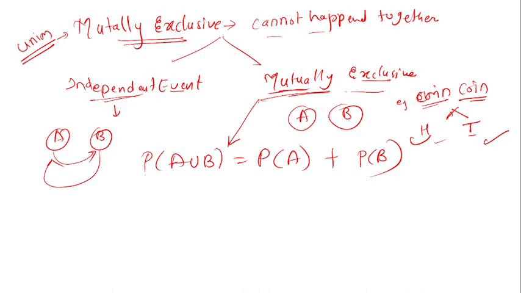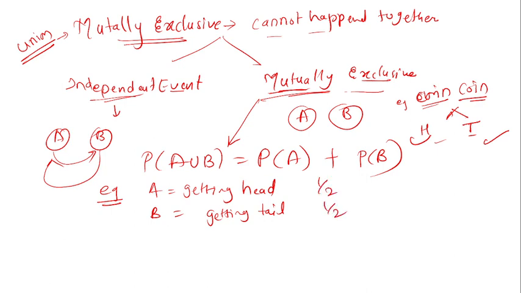Okay, I will tell you one example of this. In the mutually exclusive, if the A event is getting head, and in the event B there is a possibility of getting tail, you know that there is a half chance each.